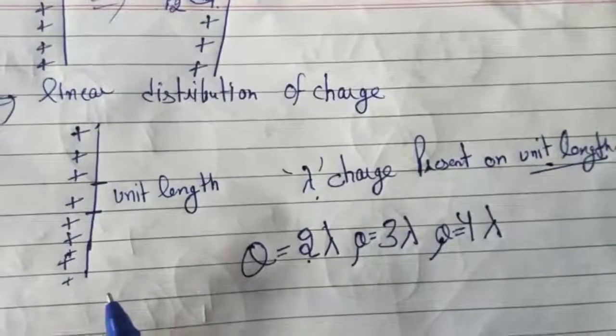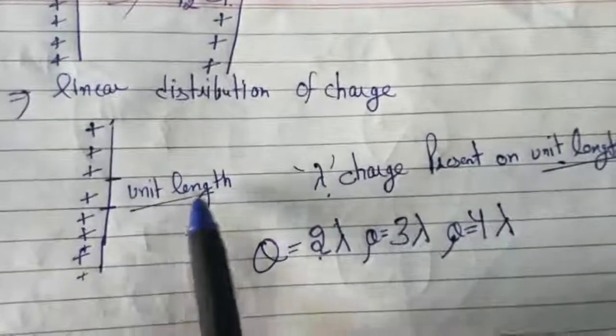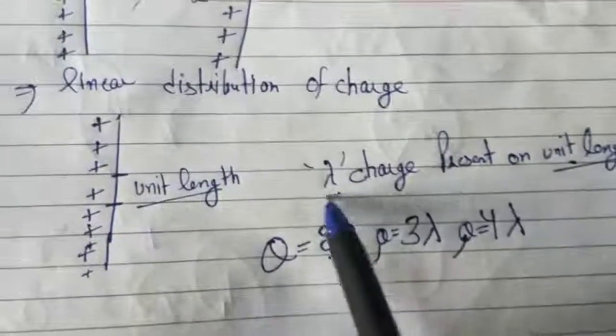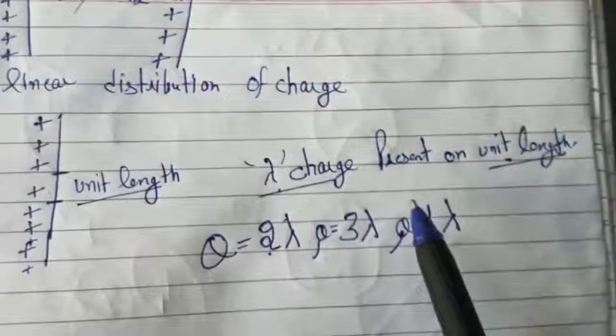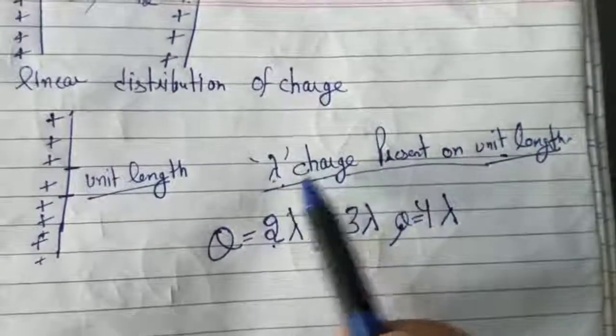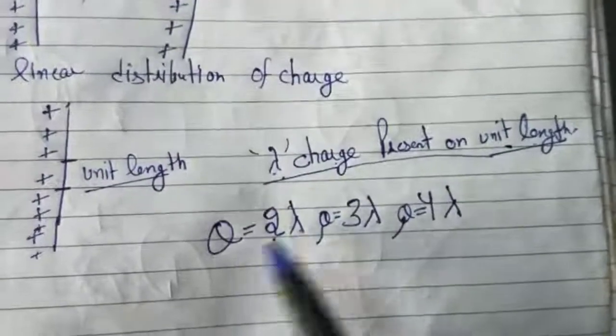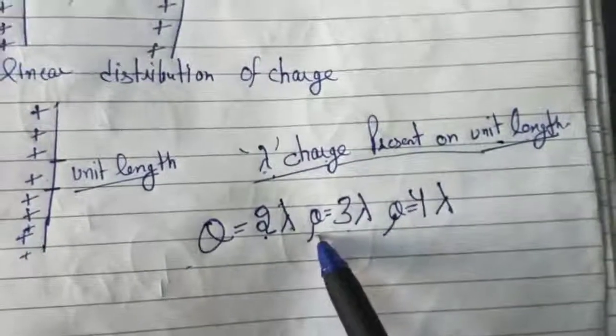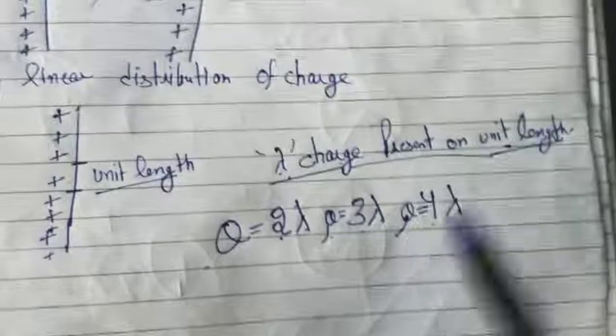Take a conductor, consider its unit length. Suppose on unit length lambda charge is present. That means lambda charge is present on unit length. On one length lambda charge is present, on two length 2 lambda charge is present, on 3 length 3 lambda charge is present, and on 4 length 4 lambda charge is present. So this is the concept.